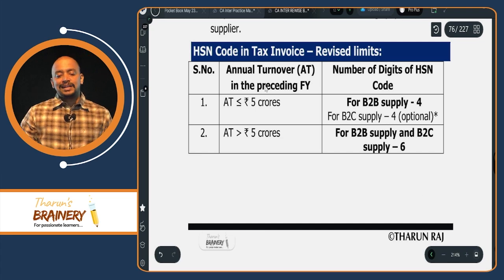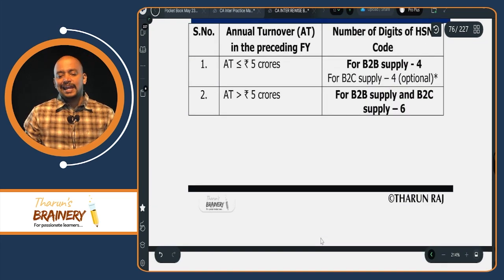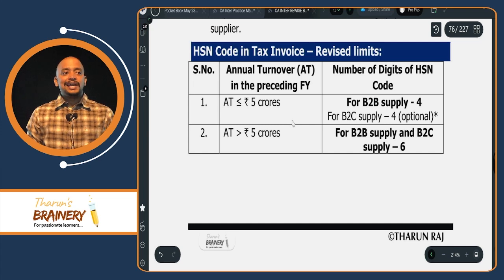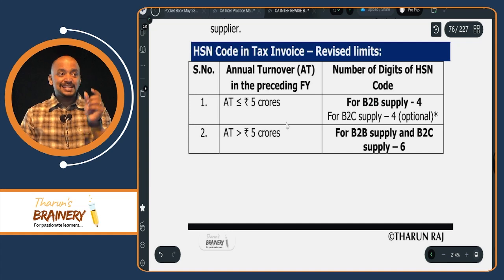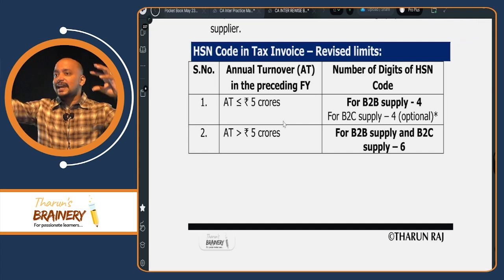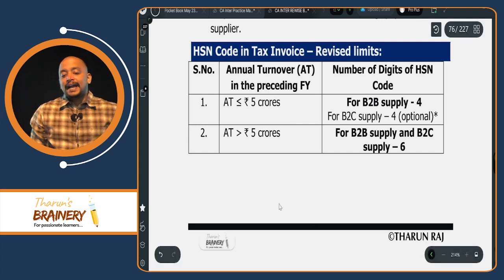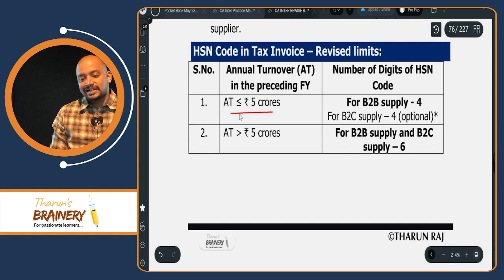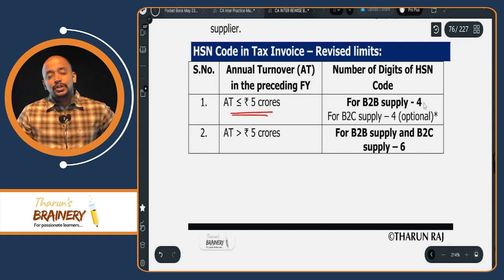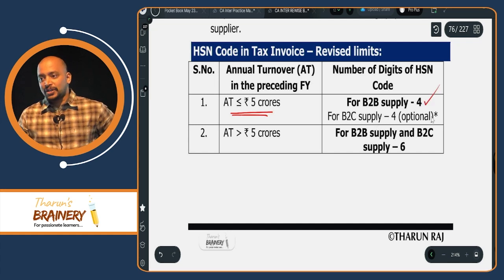Every person who is preparing the tax invoice should mention the HSN code in the tax invoice, and how many digits of HSN code? Usually HSN code is an 8-digit code. So HSN refers to Harmonized System of Nomenclature, which is an 8-digit code, and for every product there is an 8-digit code. But if my aggregate turnover during the previous year does not exceed 5 crores, then I need to enter 4 digits. That too in case of B2B only. In case of B2C, it is optional.